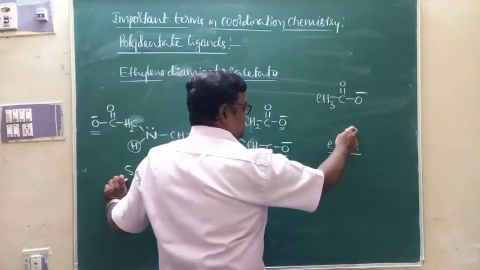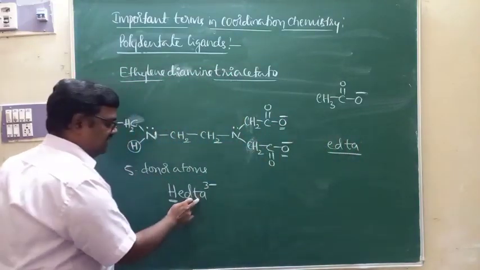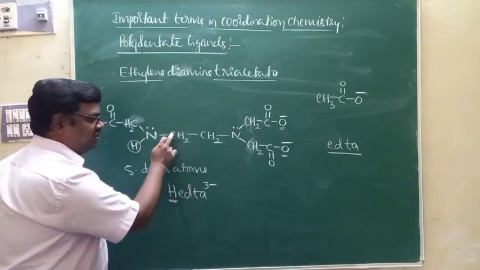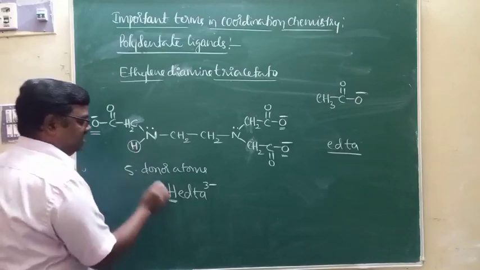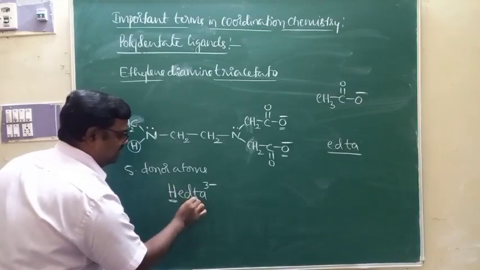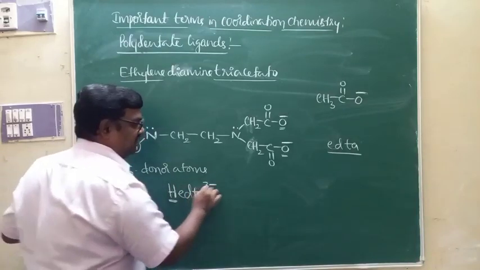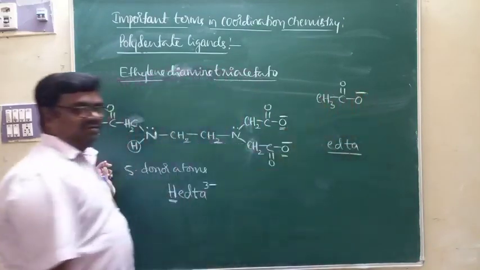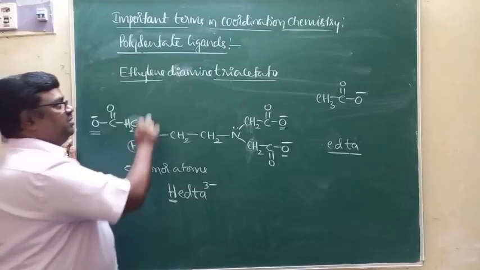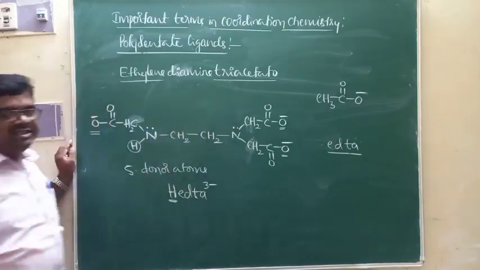Here T represents triacetato. To differentiate these two abbreviations, we write H here. If I write H here, T should be triacetato. If H is not there, then T will be tetraacetato. And this is what we call ethylene diamine triacetato.